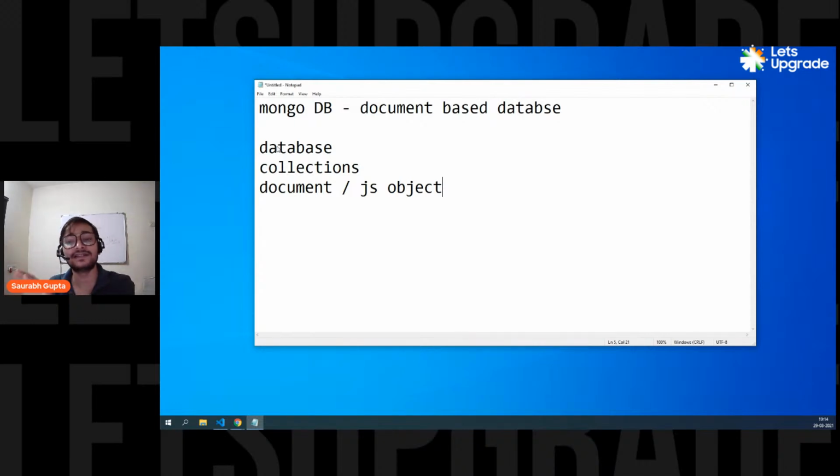It will be a lot easier for you to understand because it is an object-based database. A document exactly looks like an object. So that's the difference between a normal SQL database and MongoDB. It's a document-based database. You create a database for an application, and inside the database you create different collections for different kinds of data, and inside a collection you create documents for different rows. Here you don't have rows, you have documents. You can have 5 documents, that means 5 users' data. 10 documents, that means you have 10 users' data.